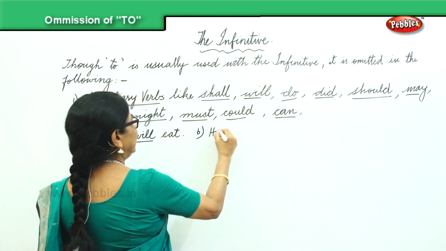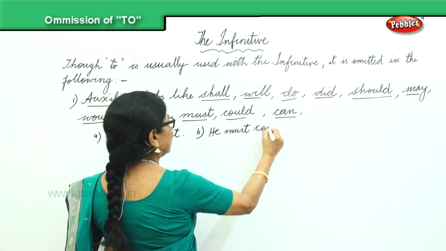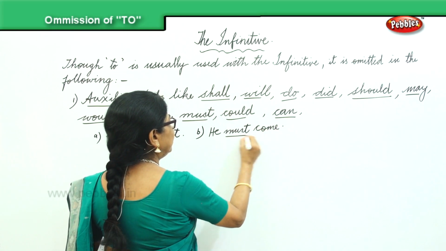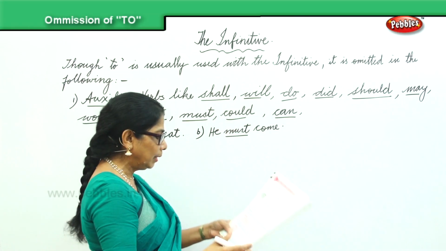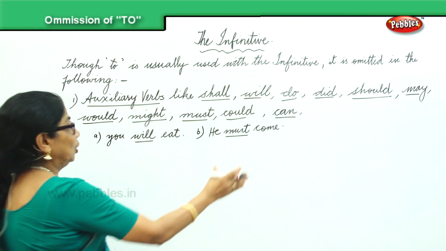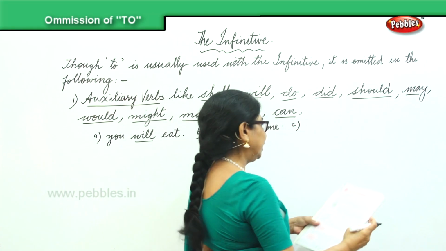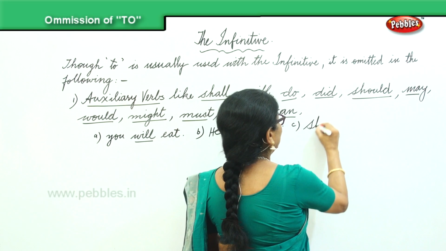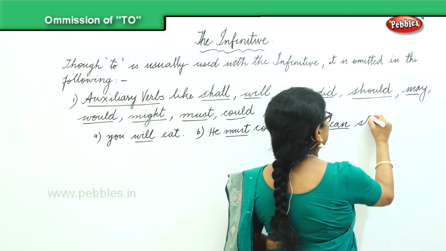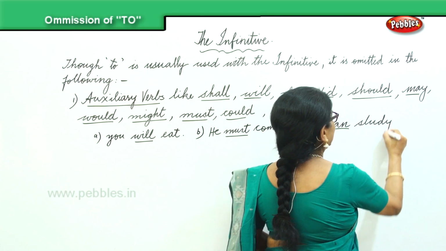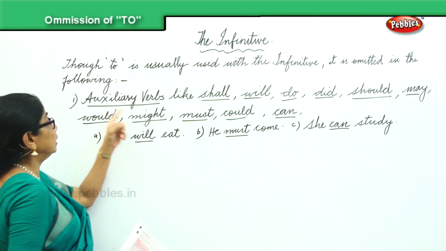But we don't use to with must. Another sentence, we are using can. Then we'll say, she can study. It is omitted in the auxiliary verb.